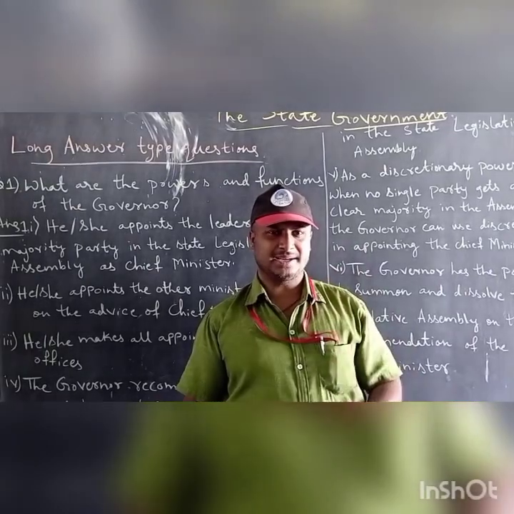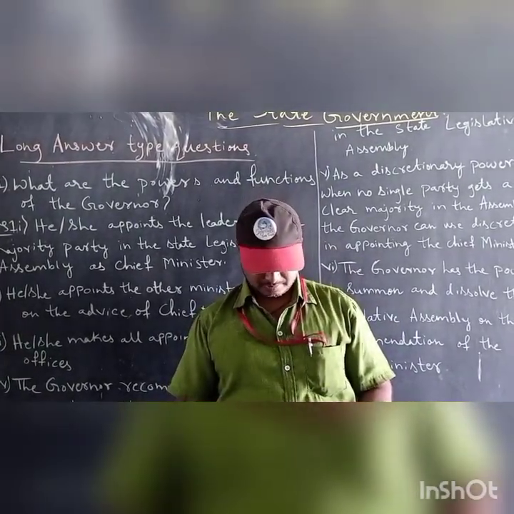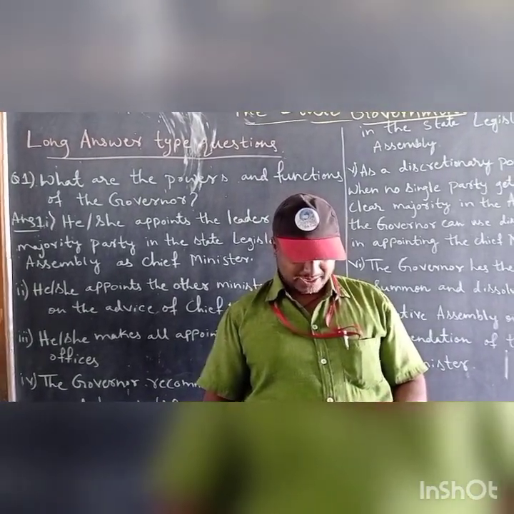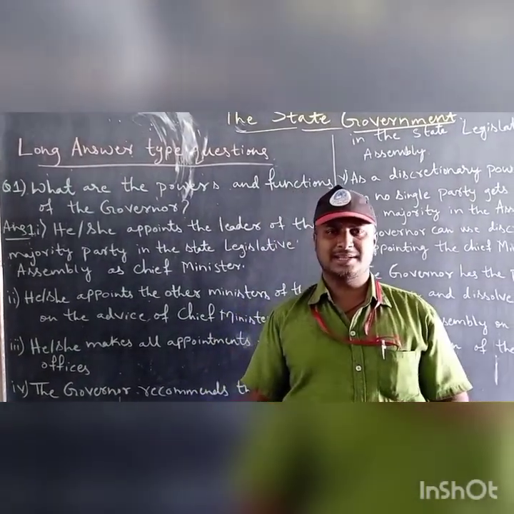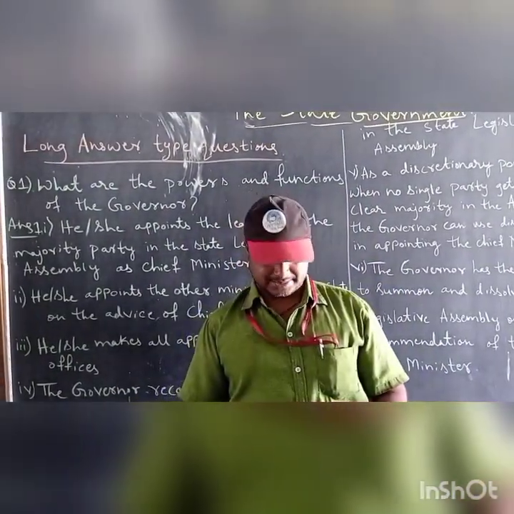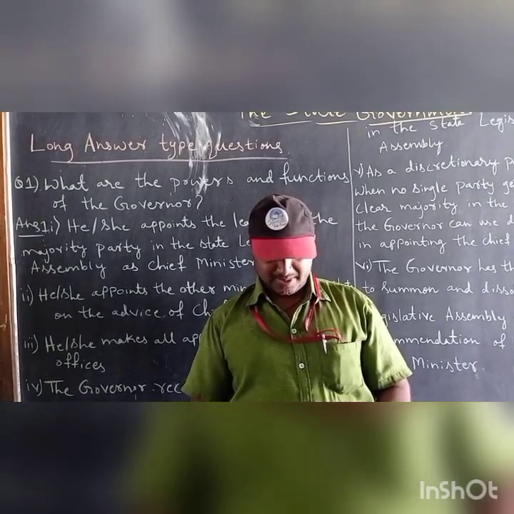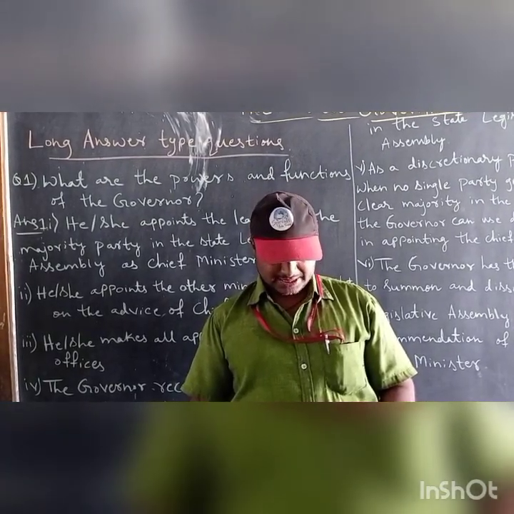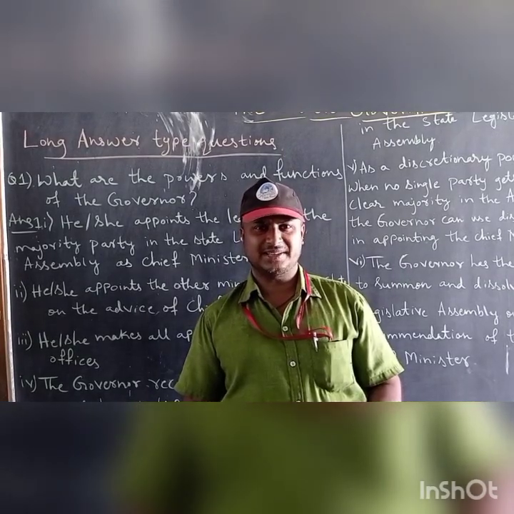Like this you should answer MCQs. Now next, very short answer type questions. What does the executive of a government do? In a short answer type question, or answer the following in one sentence, you should write the answer. The executive of a government implements the laws made by the legislature.